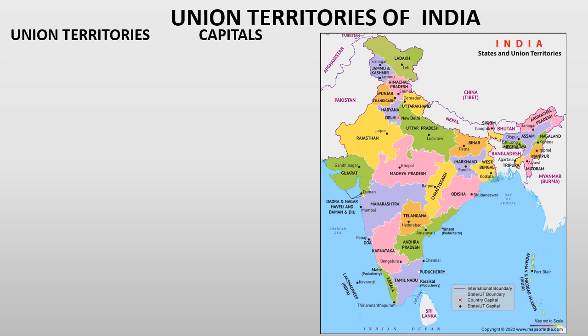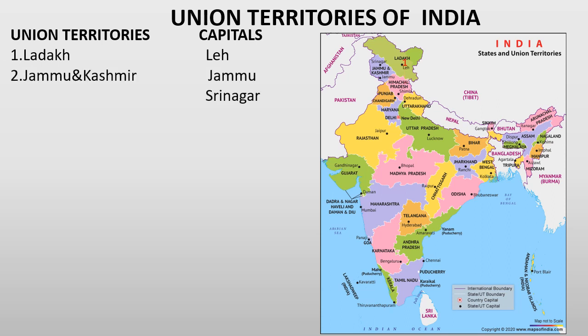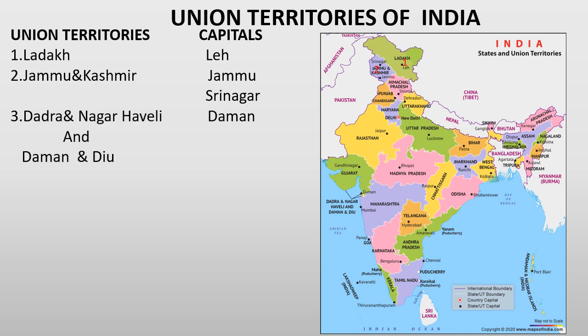Union territories and their capitals. Ladakh, capital is Leh. Jammu and Kashmir has two capitals, Jammu in winter and Srinagar in summer. Next is Dadra and Nagar Haveli and Daman and Diu. Earlier they were separate union territories, but now they have been united on 26 January 2020, and their capital is Daman. Next, Delhi, capital city of India, capital New Delhi.